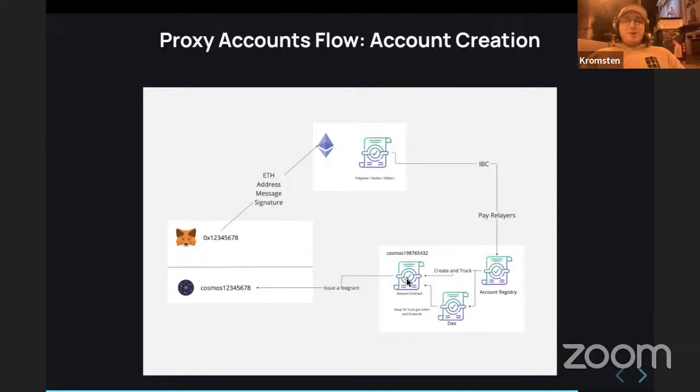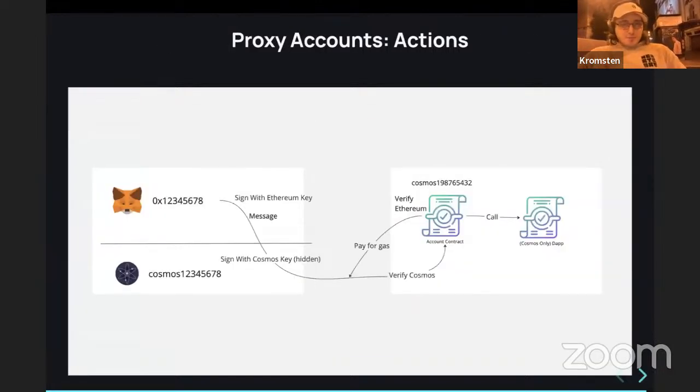Then atomically, we can also issue a fee grant so that the front end could use the grant from the newly created account to pay for the gas. We can do all this atomically, and after that, the user will only think that he interacts with Ethereum, but behind the scenes we do all these actions and create an account in Cosmos for the user.